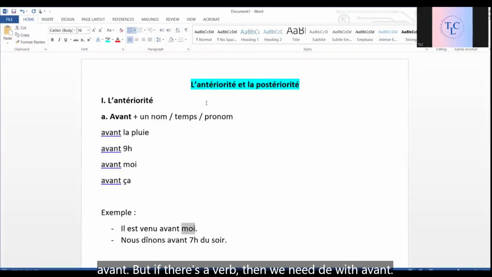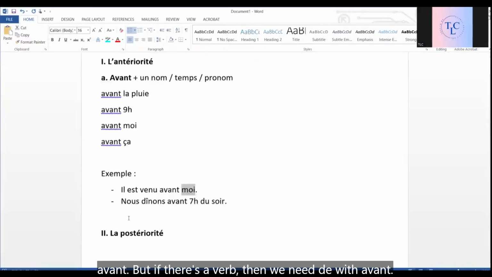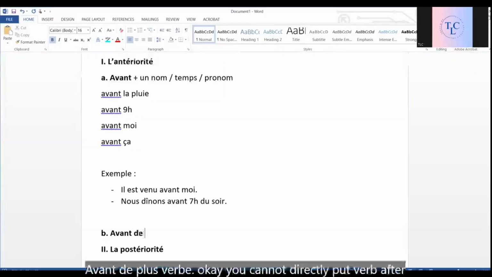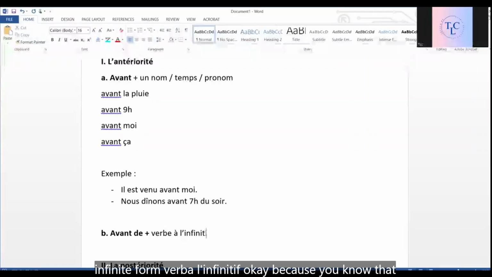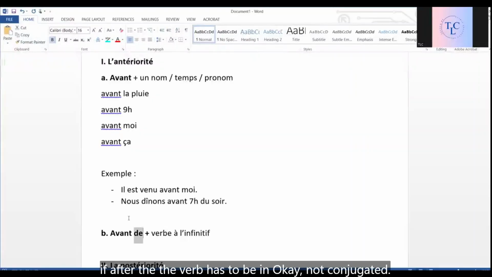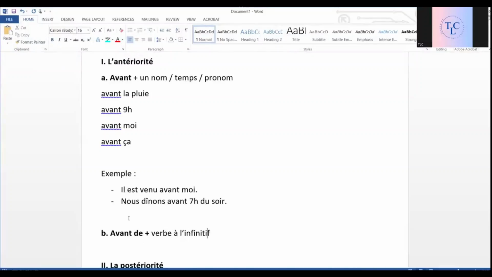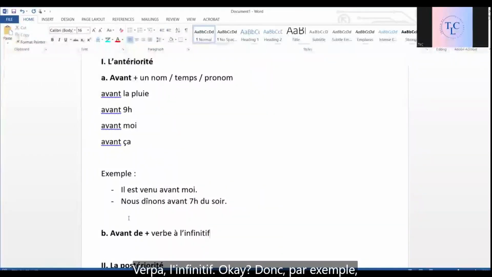But if there's a verb, then we need de with avant. Avant de plus verb. Okay? You cannot directly put a verb after avant. That's incorrect. And here, the verb should be in its infinitive form. Verbe à l'infinitif. Okay, because you know that if after the preposition the verb has to be in its infinitive form. Okay, not conjugated. Verbe à l'infinitif.